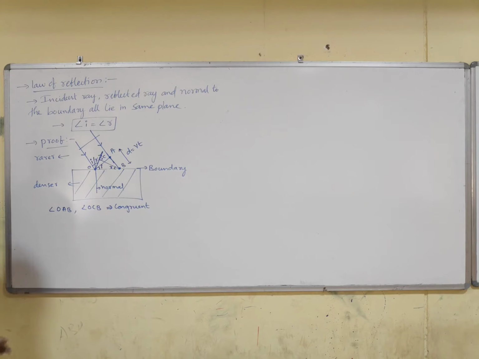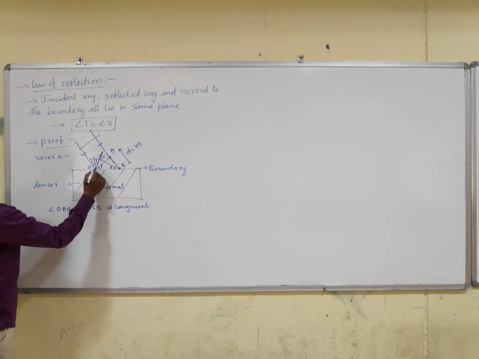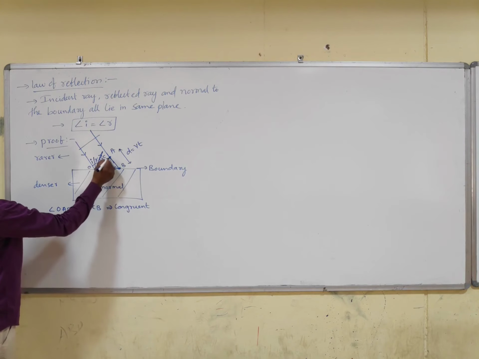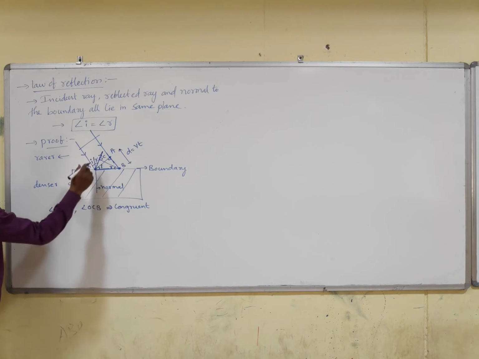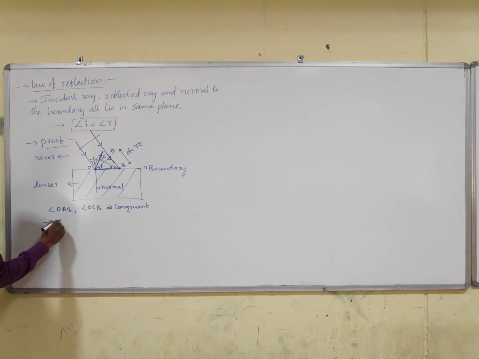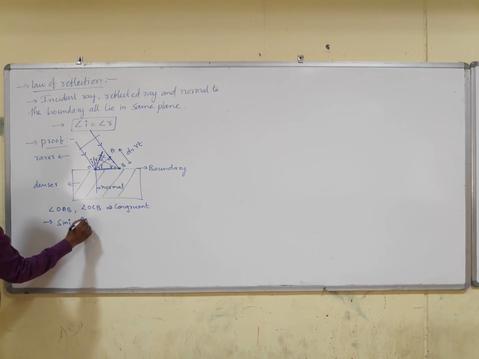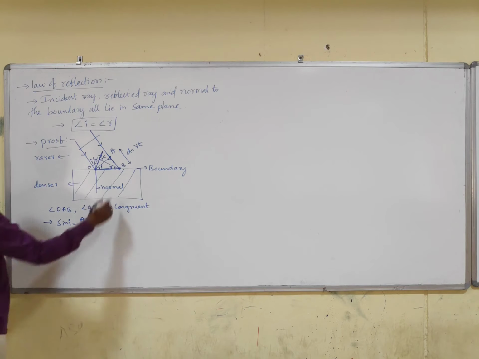As they are congruent, they have a common side and a common angle. So we can simply write sin I from this. What is sin I? Opposite by hypotenuse, that is AB by OB. What is AB equal to?